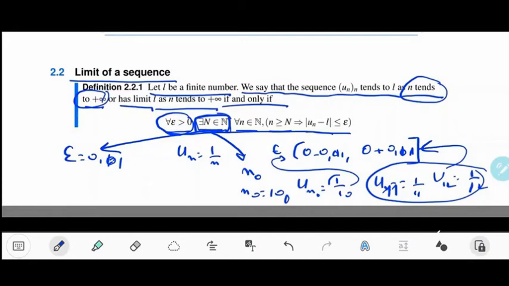So the choice of n0 or big N in here, this number depends on the choice of epsilon always. That's why we write the instructions in this order, for all epsilon positive. So first you choose epsilon, then I will be able to find a rank n0, an index n0, such that for any n greater than n0 you have the property. So the choice of n0 depends on the choice of epsilon.